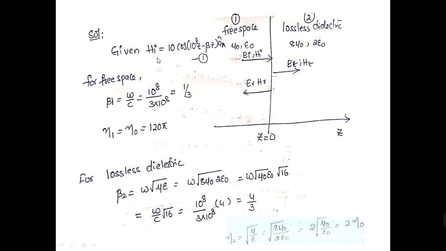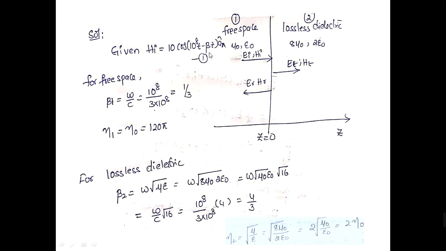So here, according to the given expression, the incident magnetic field is 10 cos of 10 to the power of 8 t minus beta z, where the magnetic field intensity is along the positive x direction, and the incident wave is traveling along the positive z direction with a phase constant of beta.